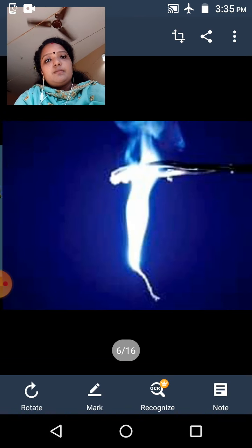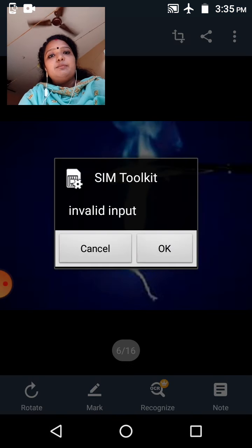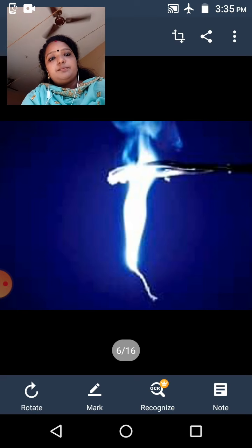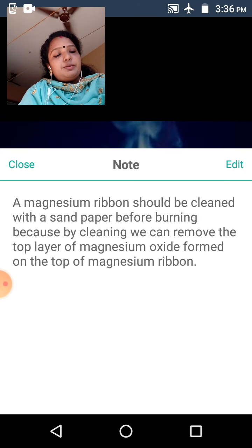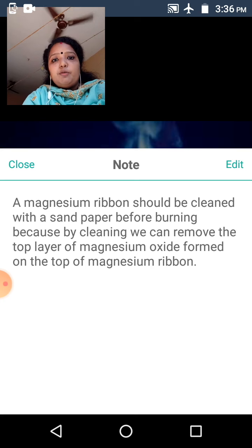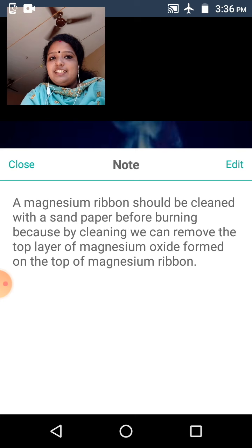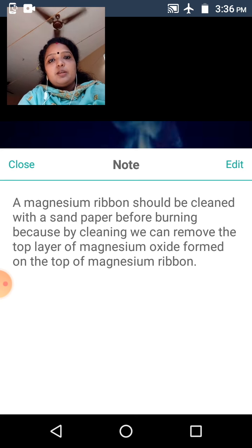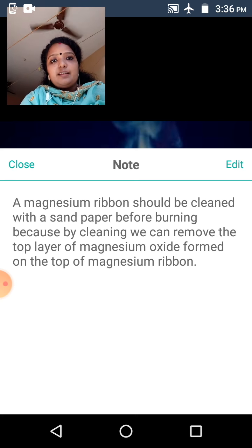This picture shows the burning of magnesium ribbon. A magnesium ribbon should be cleaned with sandpaper before burning, because by cleaning we can remove the top layer of magnesium oxide formed on the magnesium ribbon. Now, is all of you clear that? Why is the magnesium ribbon cleaned before burning?